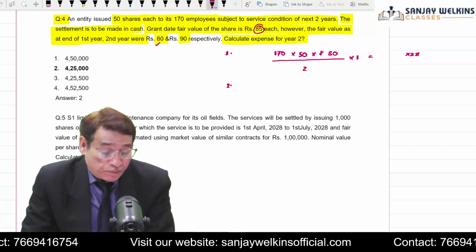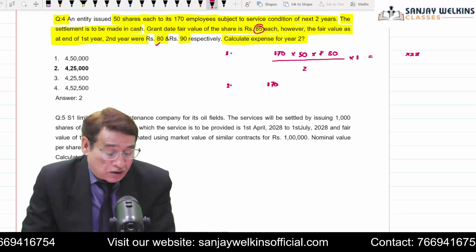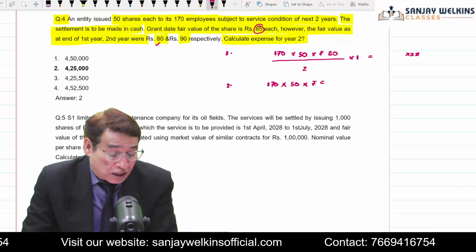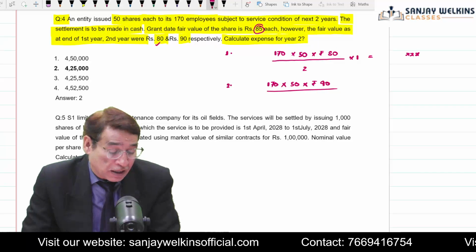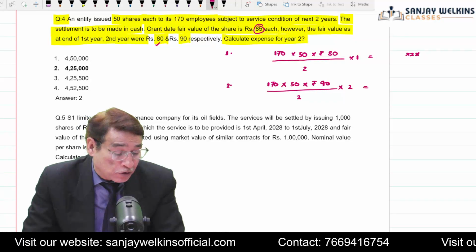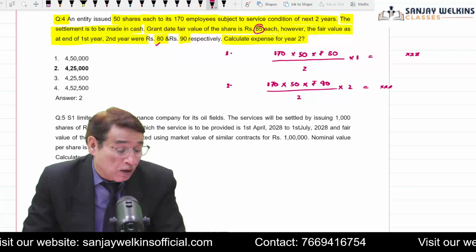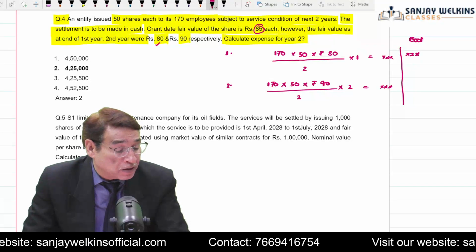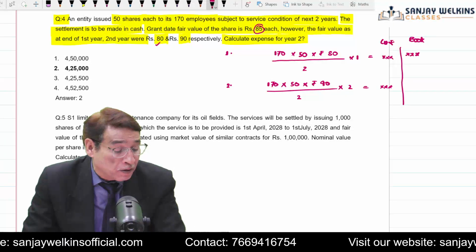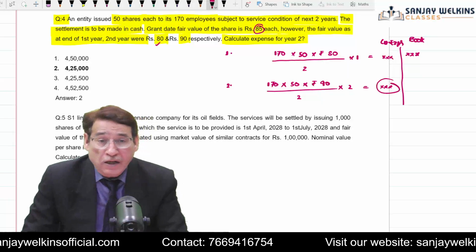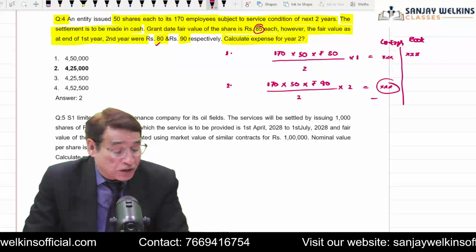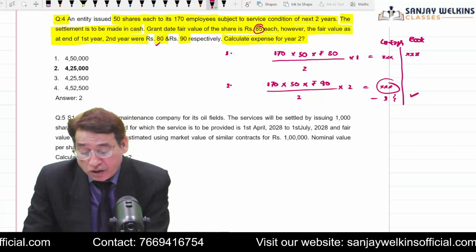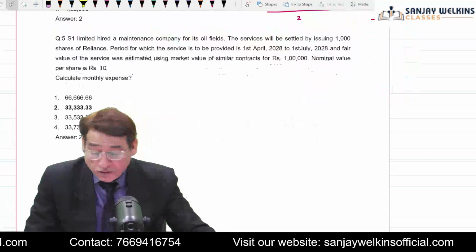Now in the second year, again I will have to do the computation in this manner. 170 employees, 50 shares. Now the fair value is 90. So by the end of the second year, we will recognize this much of expense. This shows cumulative expenses. So by the end of the second year, I am going to recognize this much, but I will have to subtract the expenses which I have booked in the first year, and this will be my answer. Is it clear to you? So 4,25,000 will be your answer.